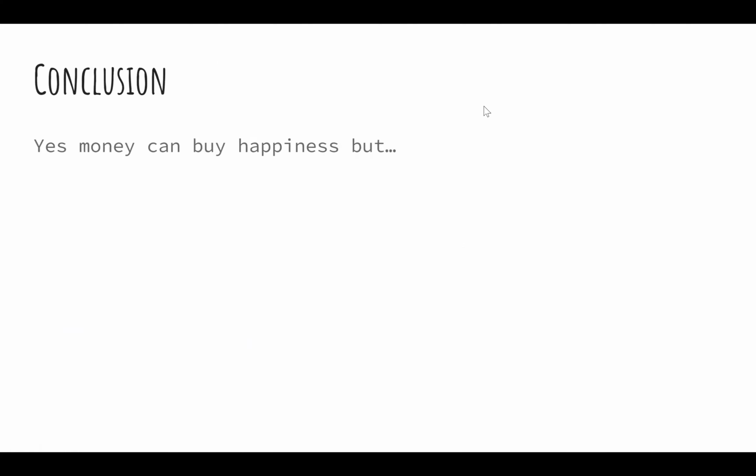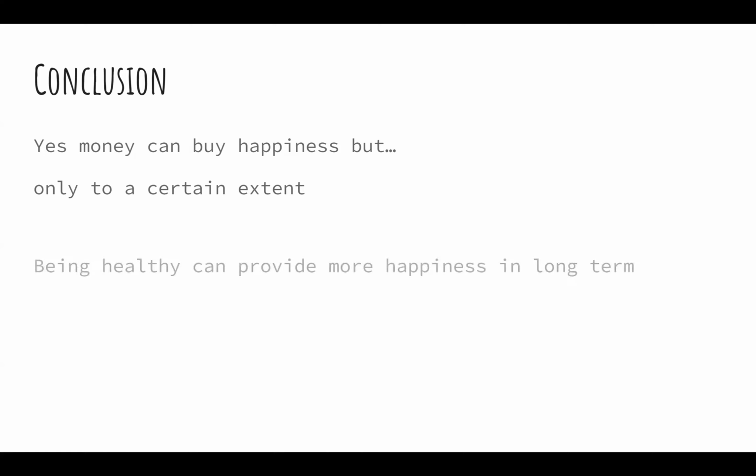So in conclusion, yes, money can buy happiness, but it will cap at a certain level after a spike increase at the beginning. After that, money would only have little to no impact on happiness. On the other hand, we see that happiness has a direct correlation with health. Instead of capping at a certain point, it just keeps increasing and has a more positive relationship compared to money and happiness. So we would say both money and health are important to happiness, but money would only help to a certain extent, while health can bring more happiness going forward and in the long term.